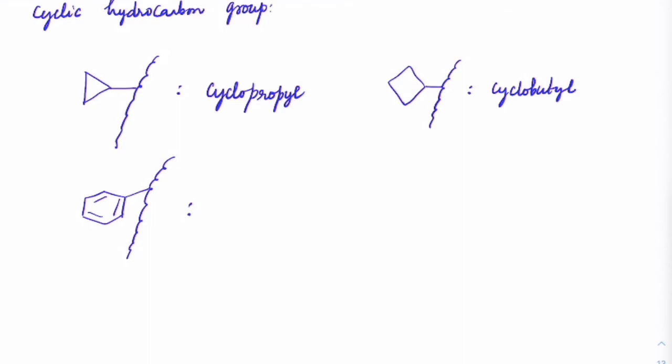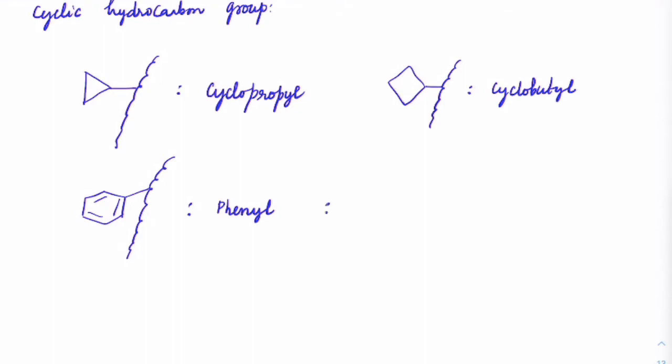In case benzene is directly connected to some main chain here, imagine this benzene group is connected. Very important that benzene is read in IUPAC as a branch as phenyl. Okay, it is not benzyl, it is always read as phenyl. So that is something you have to remember. In case benzene is anyway connected to the main chain, it is always read as phenyl. Okay.